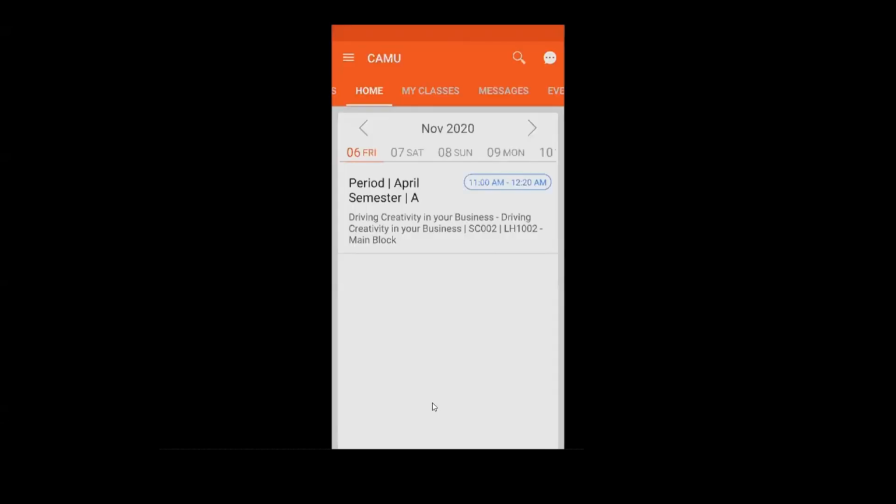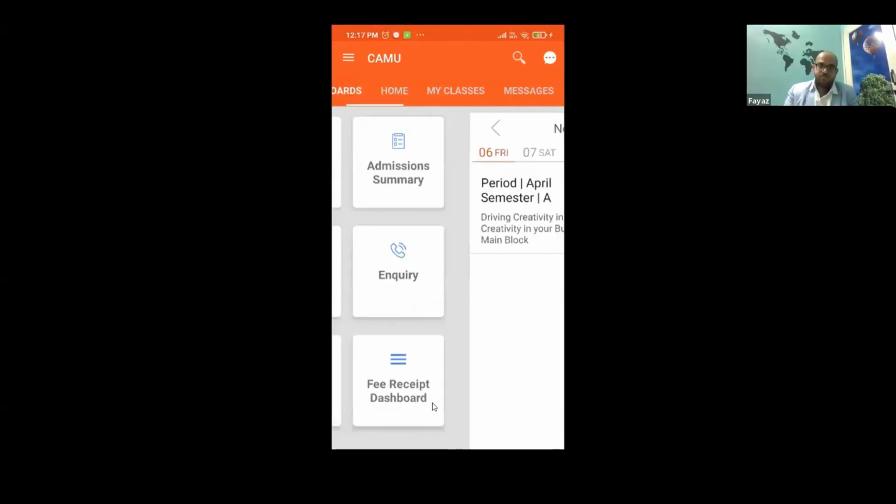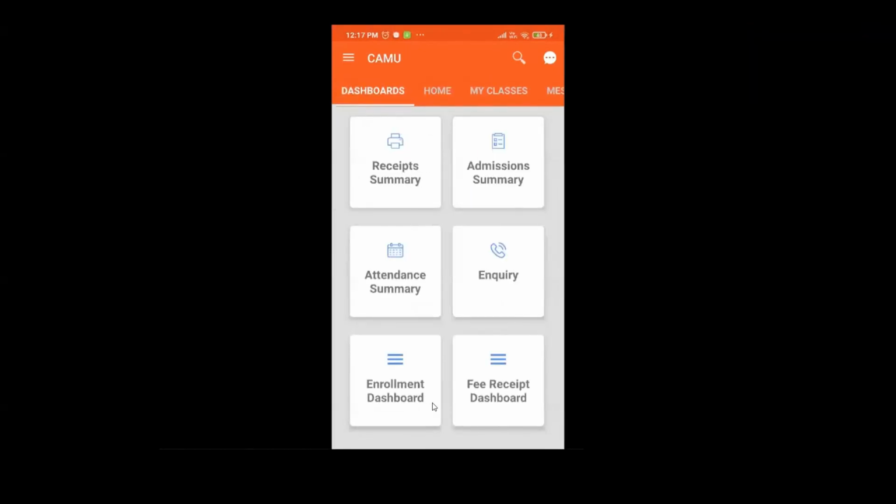Thank you, Fayaz. Thank you for the comprehensive coverage of the mobile functionality. Like Fayaz mentioned, this is an attempt to just see, within the given timeline, what we can do as a demo we have given. So as we move forward, if you have any specific questions, you can use the chat window to write, or even the question and answer window, for us to take the questions and then answer.